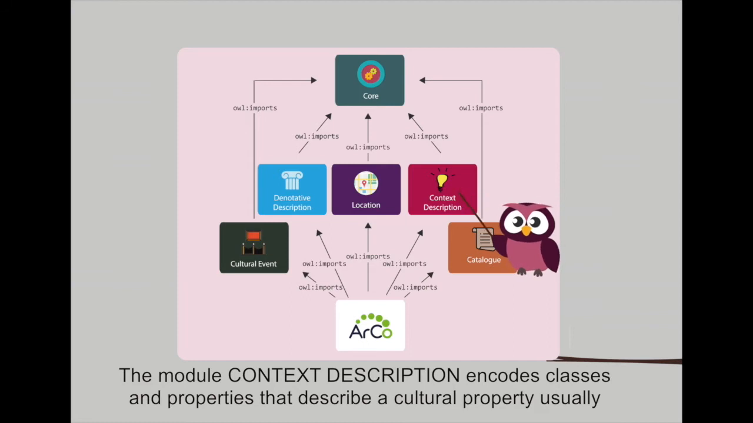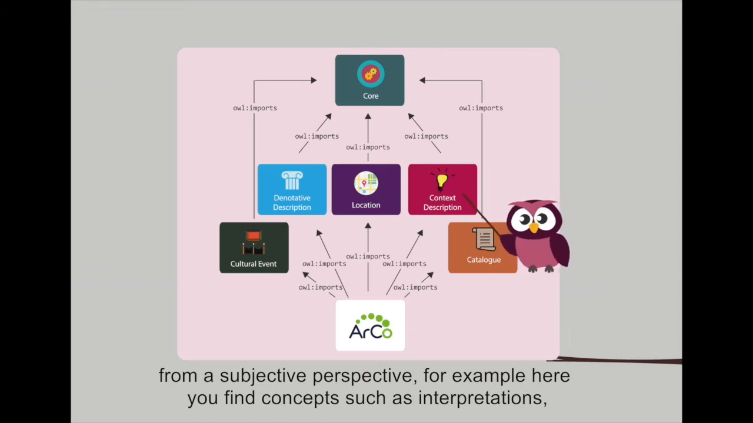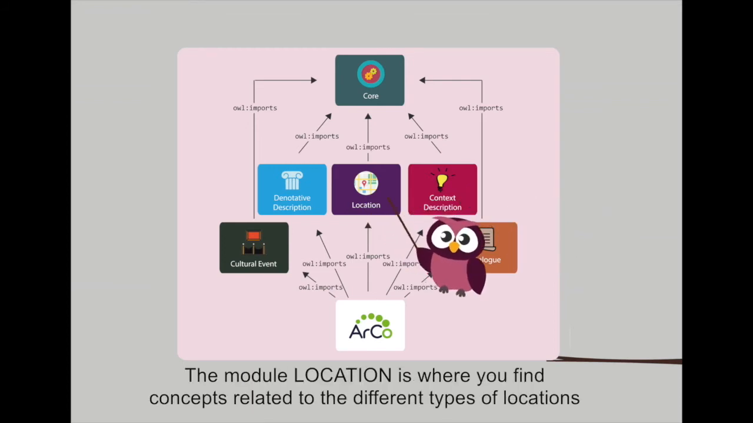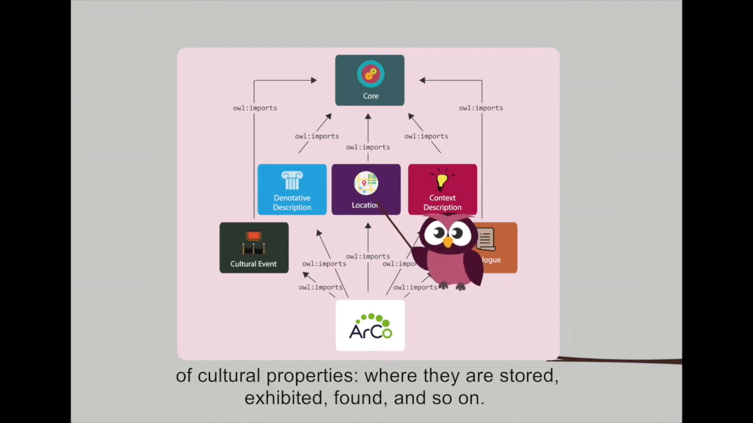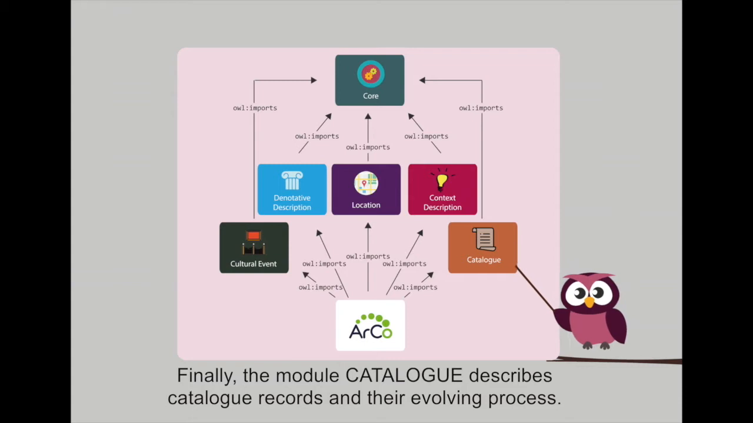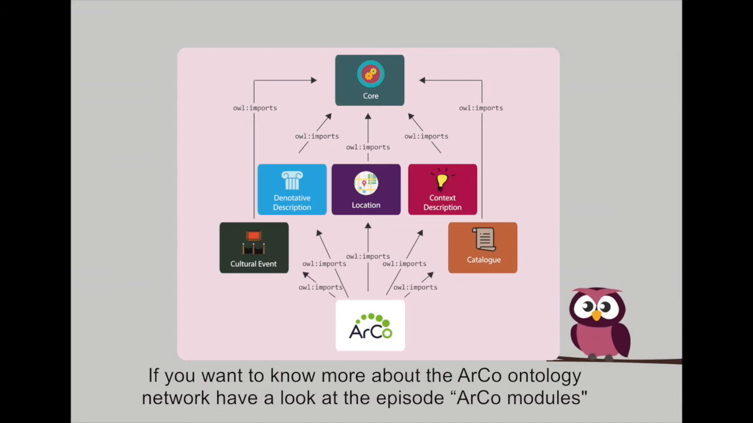The module context description encodes classes and properties that describe a cultural property usually from a subjective perspective. For example, here you can find concepts such as interpretations, estimates, and the like. The module location is where you find concepts related to the different types of location of cultural properties, where they are stored, exhibited, found, and so on. And the module cultural events deals with events that involve cultural properties, such as exhibitions and festivals. Finally, the module catalog describes catalog records and their evolving process. If you want to know more about the ArCo ontology network, have a look at the episode ArCo modules.